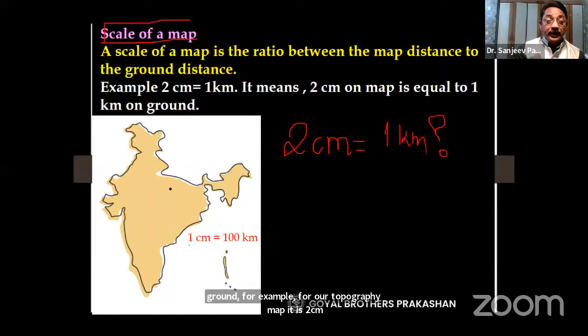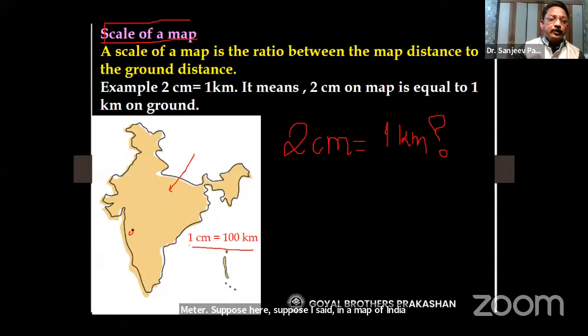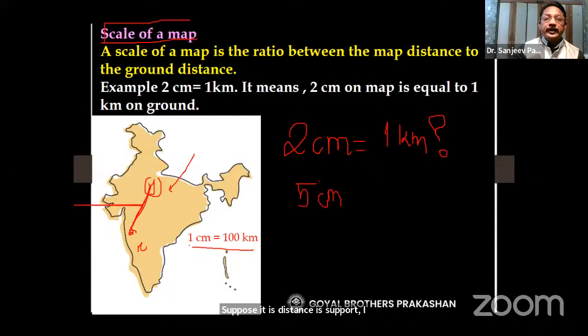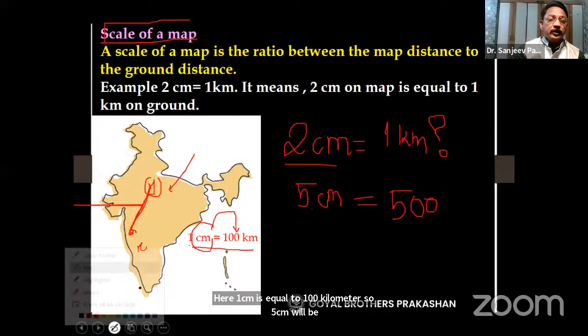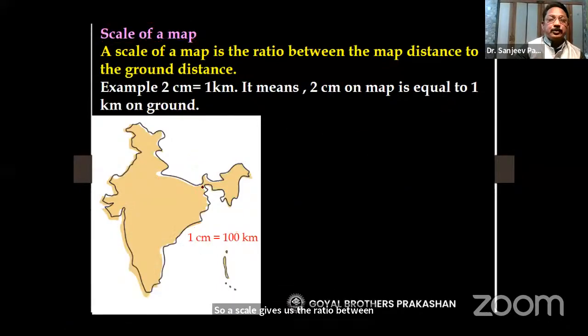Suppose I said in a map of India, it is written 1 centimeter to 100 kilometer. And now suppose here is one place called X and here is another place called Y. And if they ask you the ground distance, we will actually keep the scale. Suppose this distance is 5 centimeter. So here 1 centimeter is equal to 100 kilometer, so 5 centimeter will be 500 kilometer. So a scale gives us the ratio between the map distance to the ground distance.